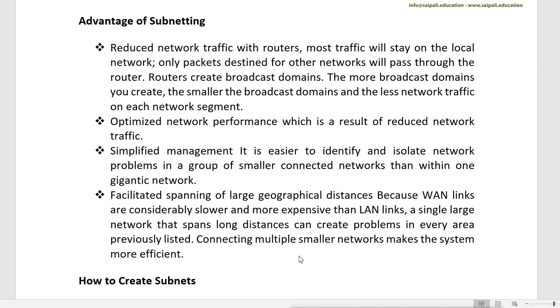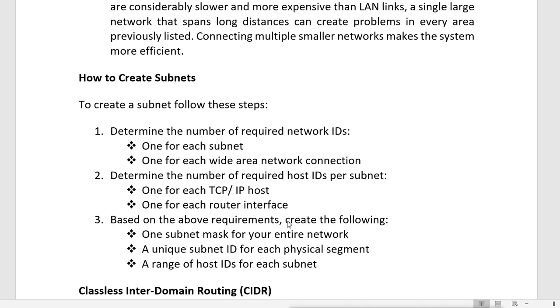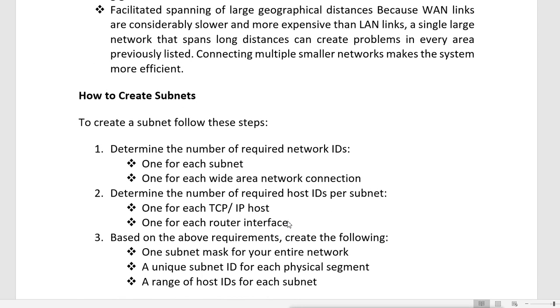So these are the advantages of subnetting. Now we know what subnetting is, why we do subnetting, and what its advantages are. Now we should know how to create the subnets and how to do the subnetting. When you try to do subnetting, these are the simple steps you have to follow.